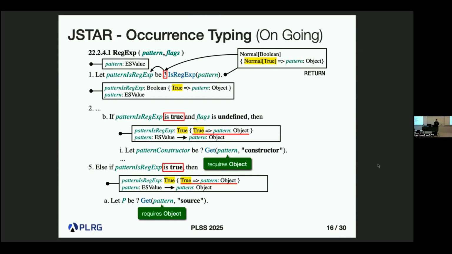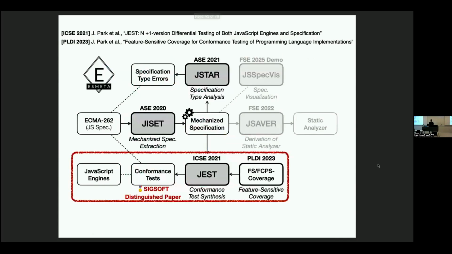So this is the ongoing work, actually in submission, where we try to increase the precision using this kind of advanced type analysis technique. So the first application is to detect bugs in the specification. The second application, we want to check the conformance between the real-world implementations, the language tools, and the specification.